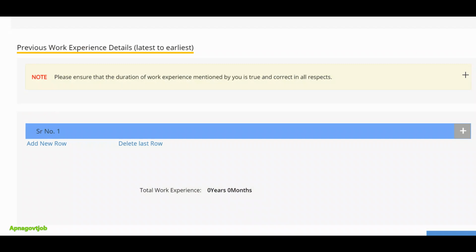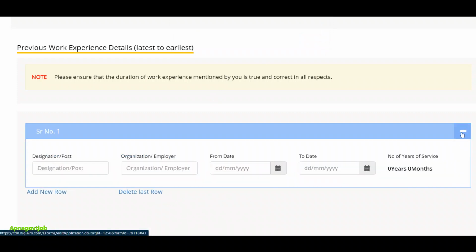Now this field is for those who already have work experience in private companies or government companies. I recommend you add your experience here, because definitely this will give an advantage in your interview part. Just mention whatever experience you have, 1 year, 2 years, even 6 months, you can mention it, no problem in that. So just click on add new row, or directly click on this plus icon.